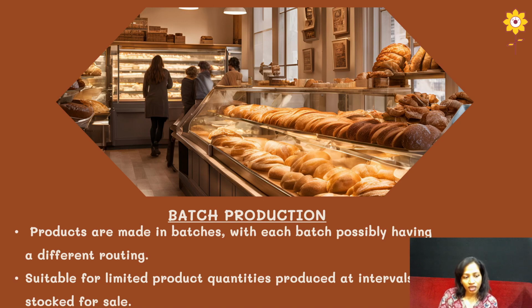It's according to the daily consumption, but still they will go with the fixed amount of products. Okay, so here the flexibility is there, the setup will change, but it depends upon the products which have been demanded by the customer. It is suitable for limited product quantities which will be produced at intervals, and maybe stocked for sale for later on, depending upon the durability of the product. So batch system in short means producing various or different types of products in batches, in groups you can say. So that is the batch production system.